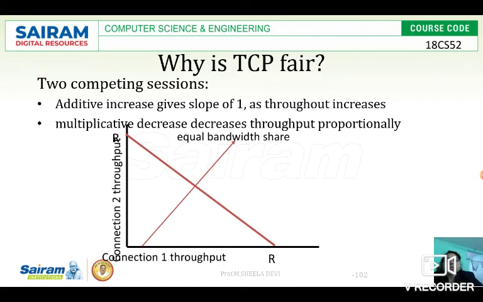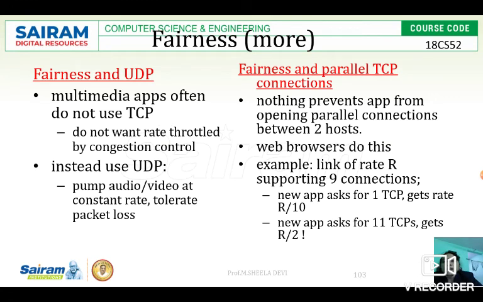As the number of packets increases, the throughput increases. The other is multiplicative decrease, which decreases throughput proportionally. So after a loss, the throughput will be decreased. This is what happens when we increase and decrease.